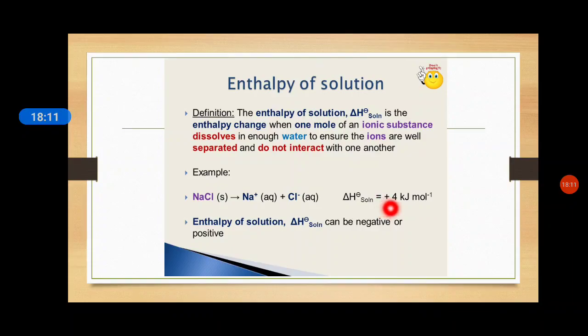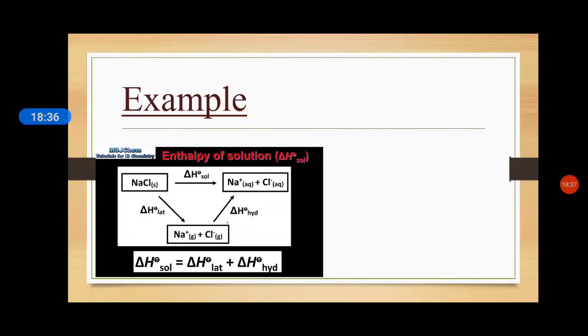So plus 4 kilojoule per mole is the enthalpy of solution we get during the formation of sodium chloride solution. One more note is written: enthalpy of solution can be negative or positive. It is totally dependent on the compound we take for the formation of solution. Here is the example.